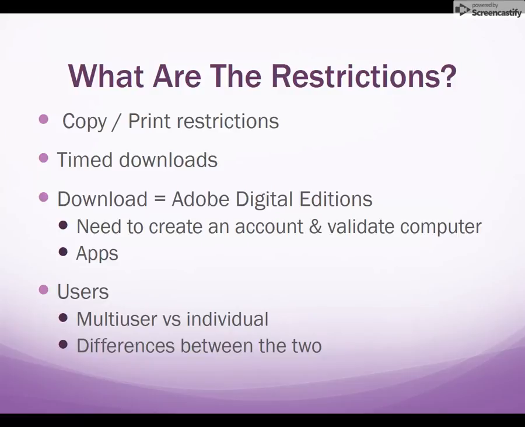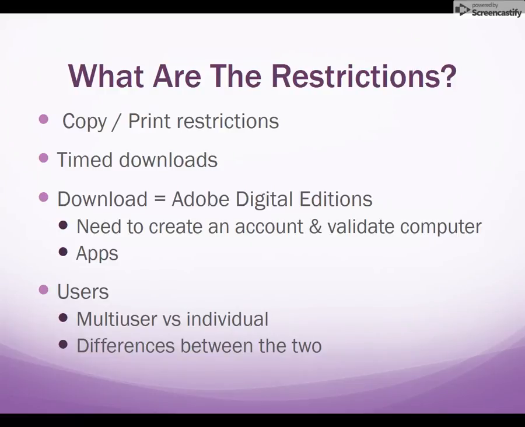After you download ADE, you will be asked to authorize it on your device. You will be asked for an Adobe ID, but you can choose to authorize the device without it. If you plan on reading ebooks across multiple devices, however, I would recommend using the Adobe ID. This will sync your ebooks across devices so you don't have to download all of your ebooks on each individual device.